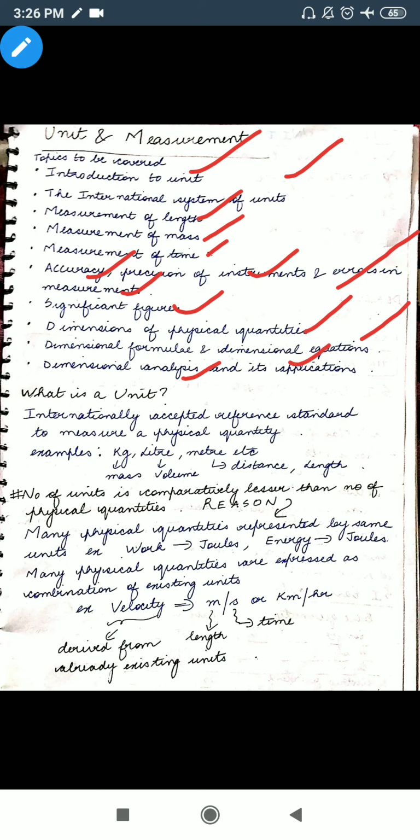So what I will be doing is dividing this chapter into 4 parts. Today I will be discussing the first part of the chapter, covering the initial topics till accuracy and precision of instruments. In the next tutorial I will take up errors and significant figures, and in the last part we will discuss dimensions and how to analyze various dimensional formulas.